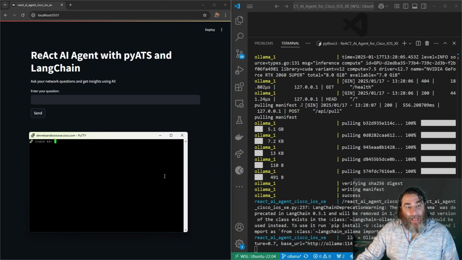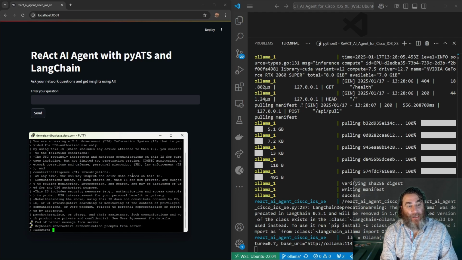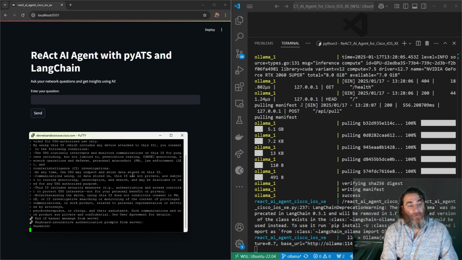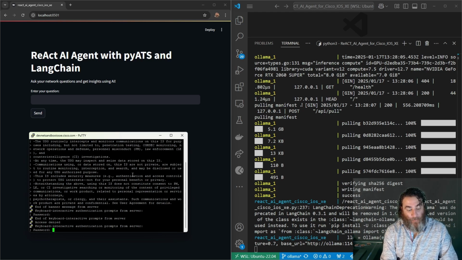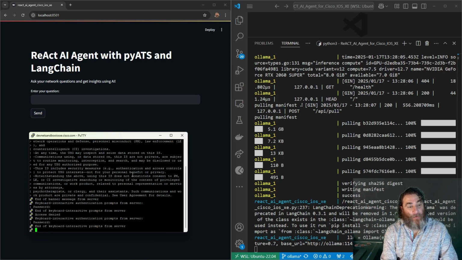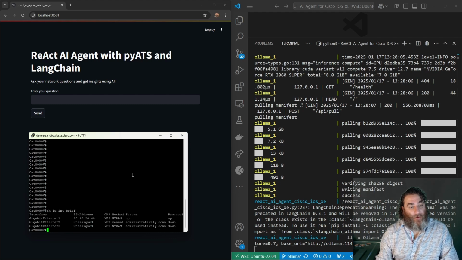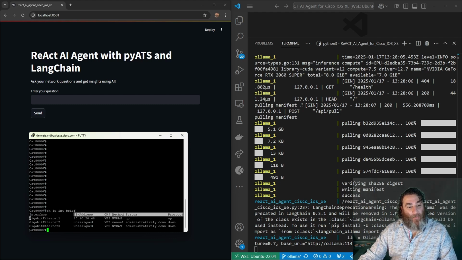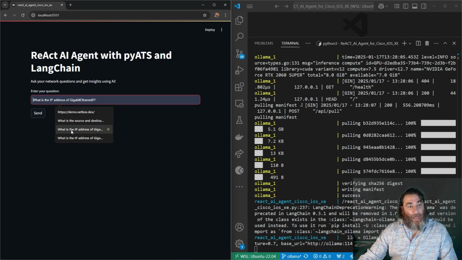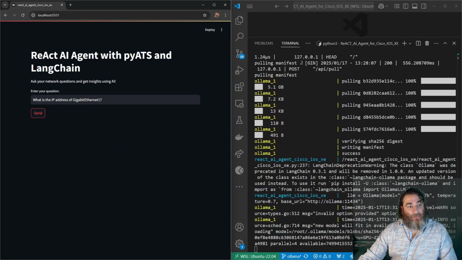Okay, so let's start asking some factual read activity questions. So I'm going to sign in here to this always on sandbox. Make sure I get the credentials right. And here we go. So let's do a show IP in brief. And we see that GI1 has an IP address. So we're going to ask, what is the IP address of Gigabit Ethernet 1?